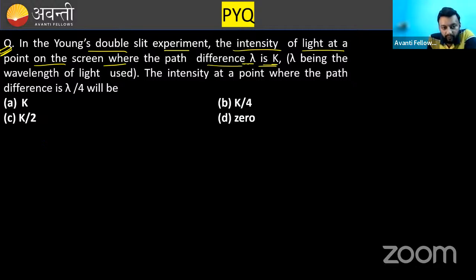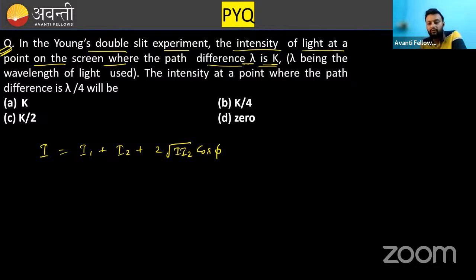First of all, you should write the formula for intensity. I is equal to I1 plus I2 plus 2 root I1 I2 cos phi. This is the formula for intensity. So when I talk about YDSE, listen one more time. This is the YDSE setup, this is S1, this is S2.